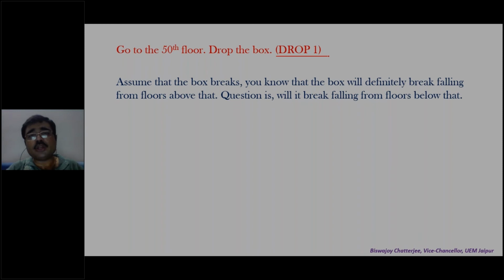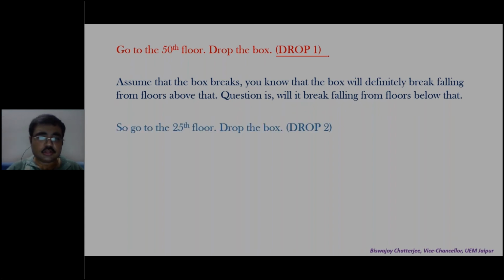But what to do then? You don't need to check floors above 50. You know they will definitely break. But you need to check floors below 50. What to do? Go to the 25th floor, halfway.